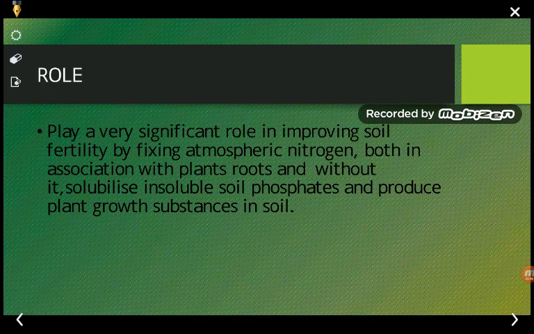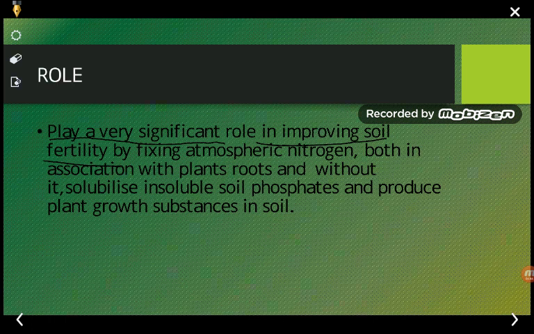Now coming to the role. What is the role of these biofertilizers? They play a very significant role in improving soil fertility.